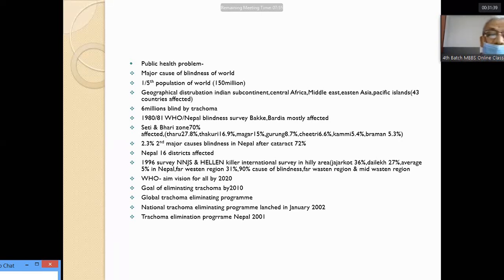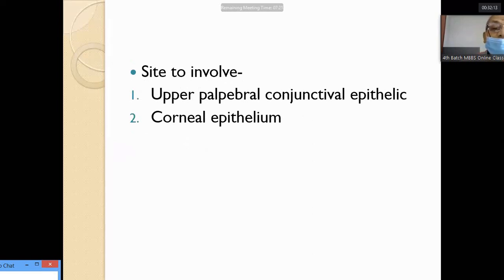WHO has an aim to eliminate blindness by 2020. The goal of eliminating trachoma was planned in 2010, and the program was also run in Nepal. The National Trachoma Elimination Program was launched in January 2002 in Nepal, and trachoma elimination is in progress in Nepal. The site involved is the upper palpebral conjunctiva and corneal epithelium.